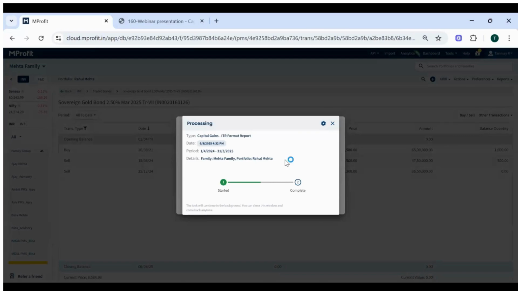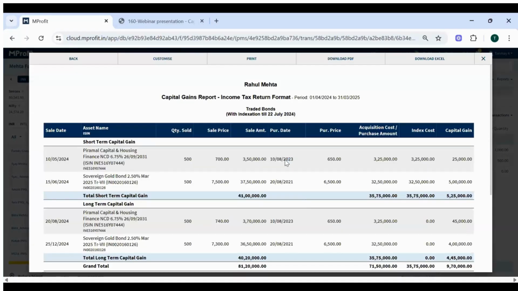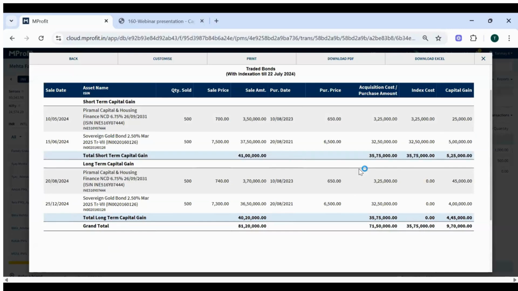So as per the criteria, if the bond is sold before 23rd July 2024, as you see in this case, it will show a short-term capital gain. Of course, there is a criteria of 3 years. And if it is sold after 23rd July 2024, there is a criteria of 1 year: less than 1 year holding period is short term, more than 1 year holding period is long term. So you can see that as well in this report.